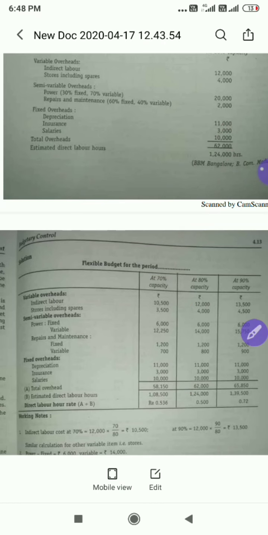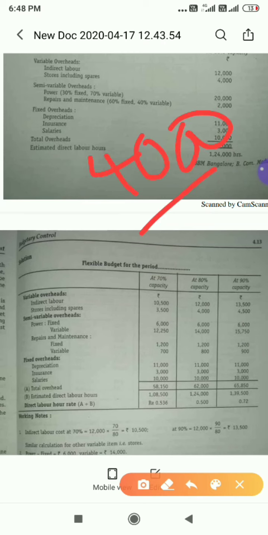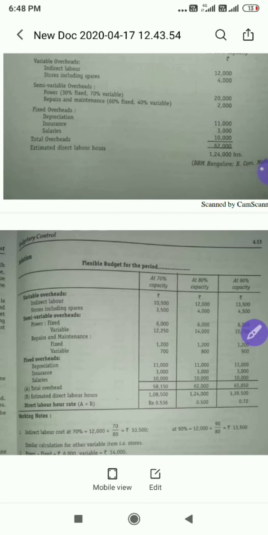Thing is that only for 70 and 90% you should calculate. And same here, 4,000 divided by 80 into 90. So if you do, how much you will get? 4,500. If you have any doubt, you can check by using a calculator. Okay, we are done with variable.